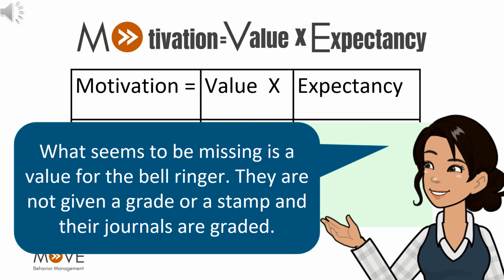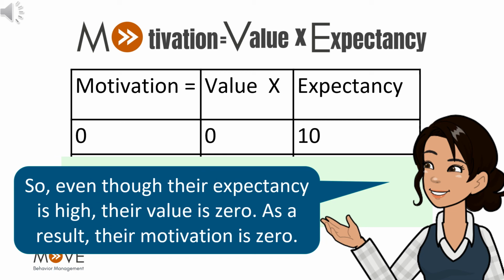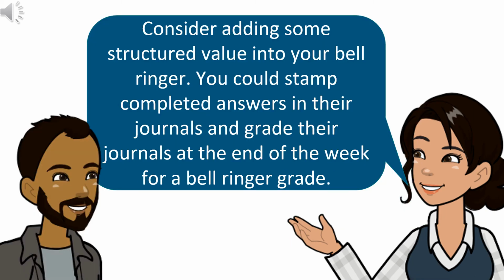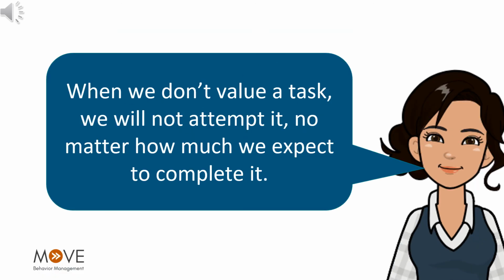They're not given a grade or a stamp, and their journals are not graded. So even though their expectancy is high, their value is 0. As a result, their motivation is 0. Consider adding some structured value into your bell ringer. You could stamp completed answers in their journals and grade their journals at the end of the week for a bell ringer grade. When we don't value a task, we will not attempt it, no matter how much we expect to complete it.